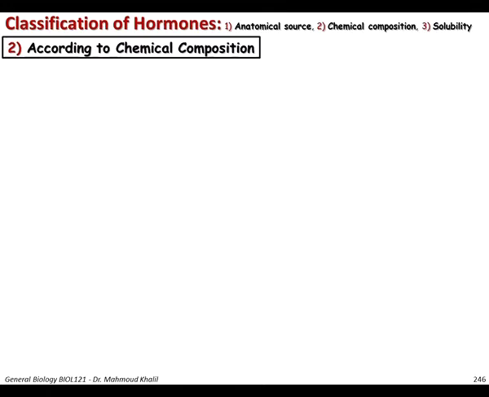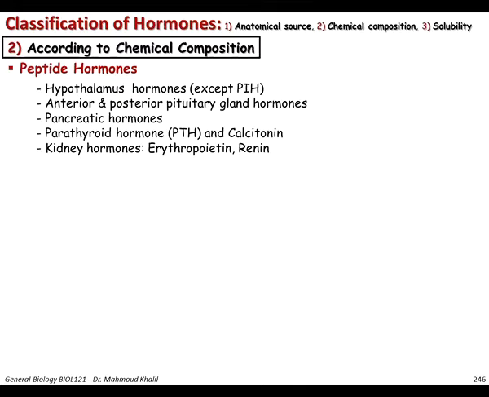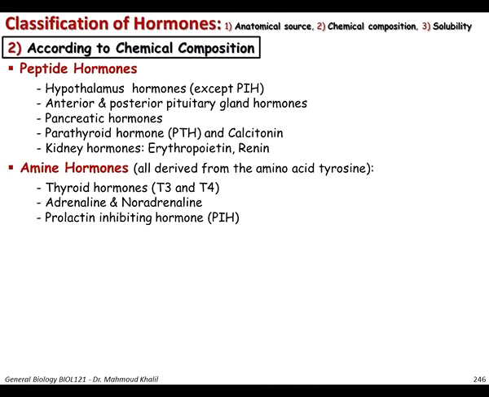The other criteria of classification is according to chemical composition. So a hormone is either a peptide hormone, like the hypothalamus, anterior and posterior pituitary gland hormones, the pancreatic hormones, the parathyroid hormone and calcitonin, and the kidney hormones. Other hormones are amine hormones, which are all derived from the amino acid tyrosine, like the thyroid hormone, adrenaline, noradrenaline, and the PIH, prolactin inhibiting hormone.